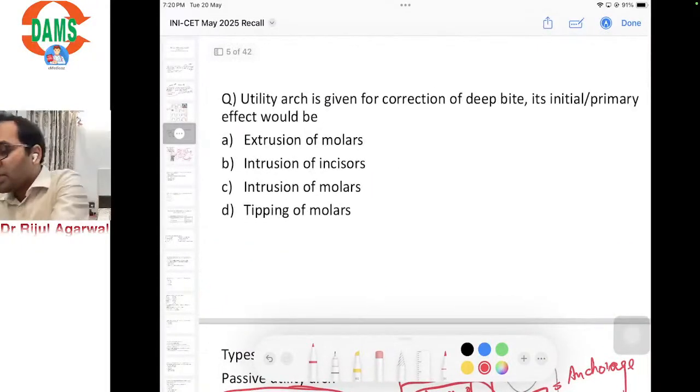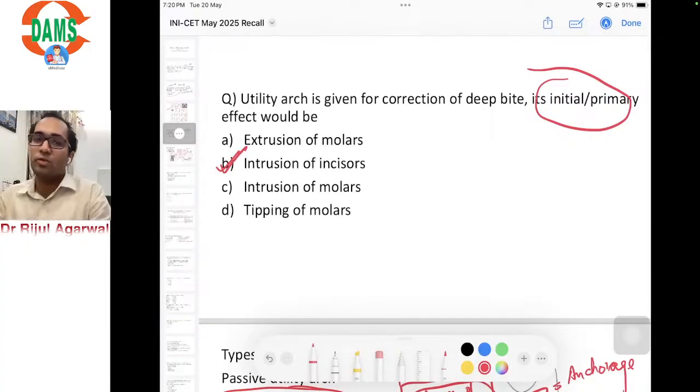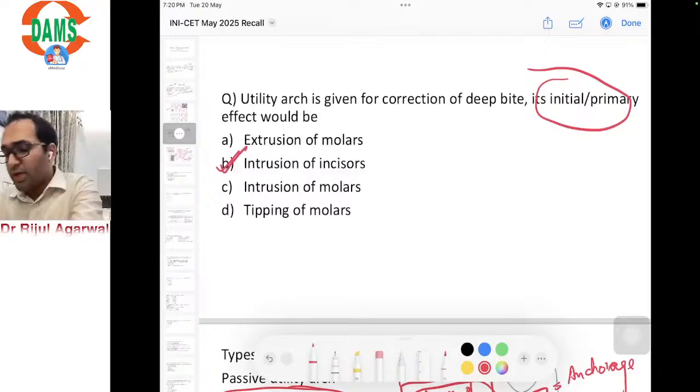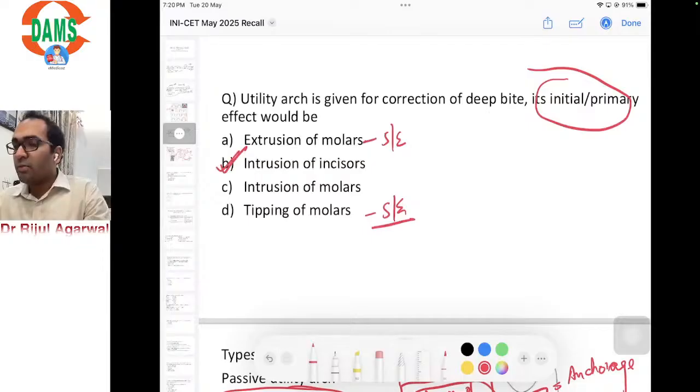So its initial or primary effect will be intrusion of incisors only. The extrusion of molars will be the side effect, the distal tipping of molars will be the side effect, the proclination of incisors will be the side effect. They will occur, but as an orthodontist, our aim is to minimize these side effects and only achieve true intrusion of incisors.